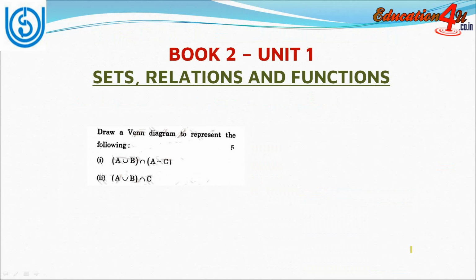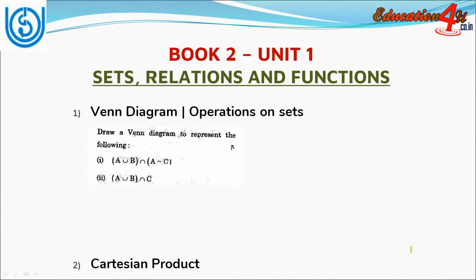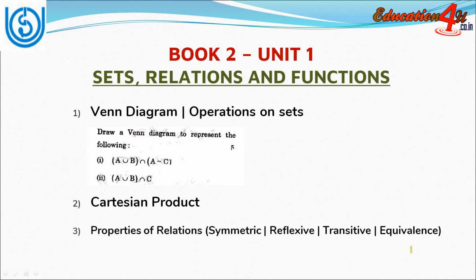Now coming to book 2 unit 1, that is sets, relations and functions. You should know what are Venn diagrams and various operations on sets, that is union, intersection. Also you should know what is Cartesian product. Properties of relations, that is symmetric, reflexive, transitive and equivalence relations are very important.